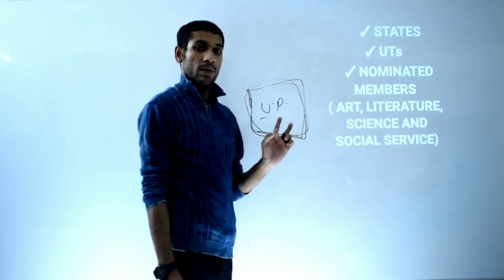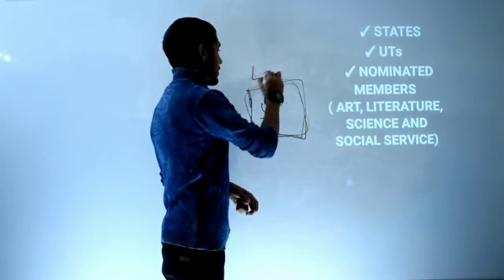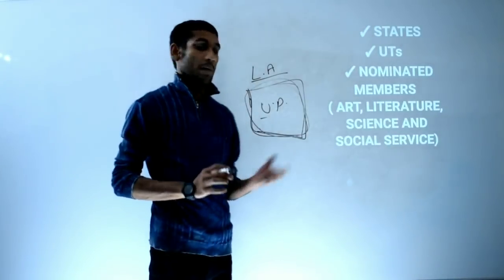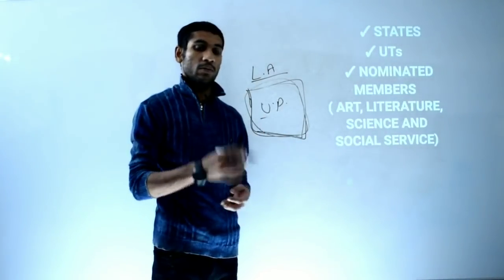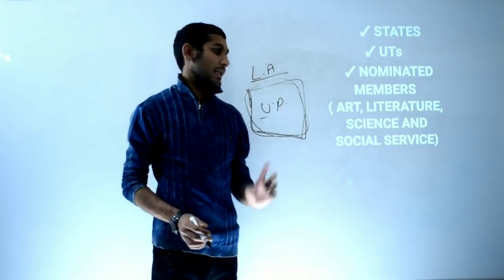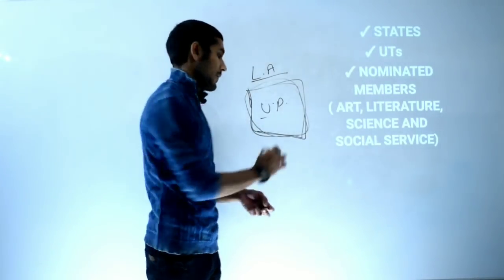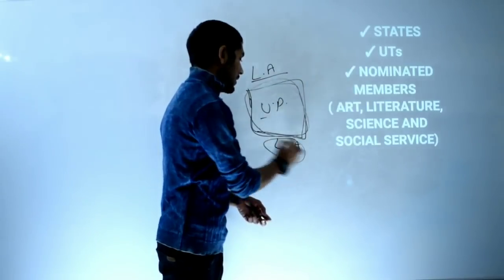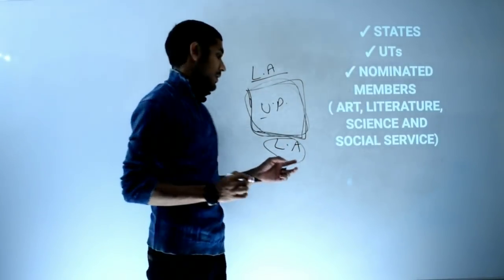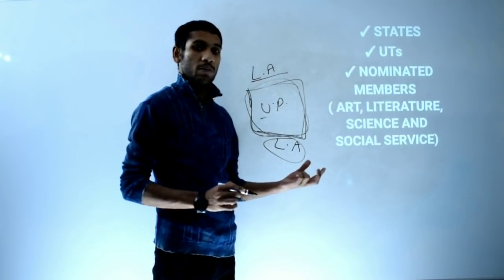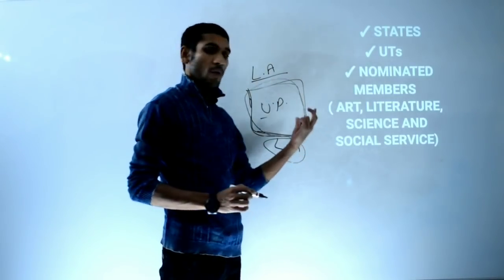The Legislative Assembly of UP has the most number of MLAs, members of legislative assemblies. The membership of a legislative assembly is determined by the population of the state. So if population is more, the number of MLAs will be more.